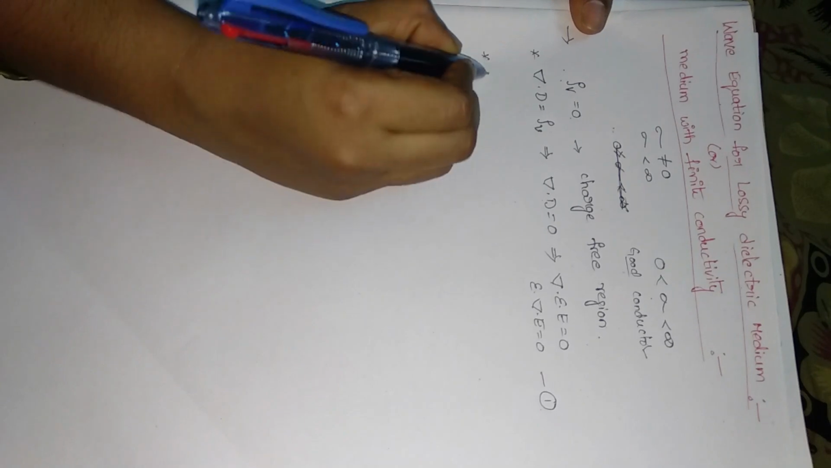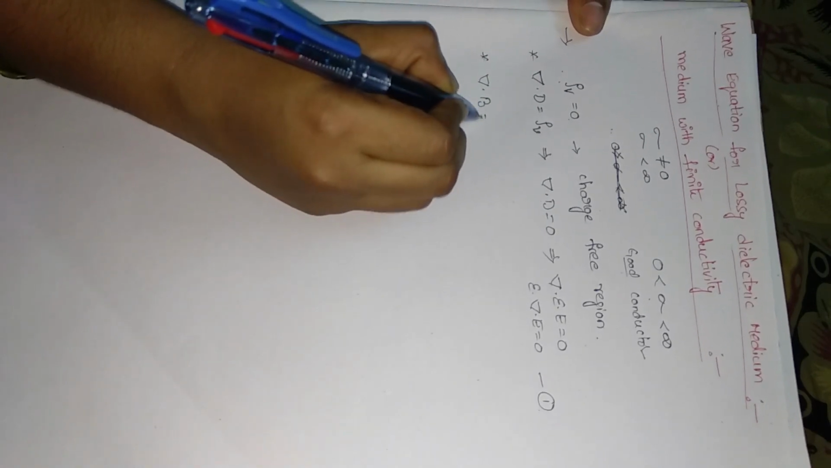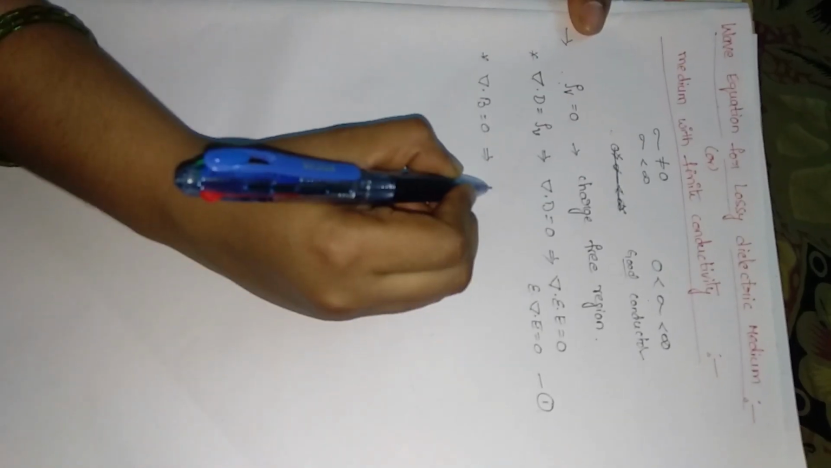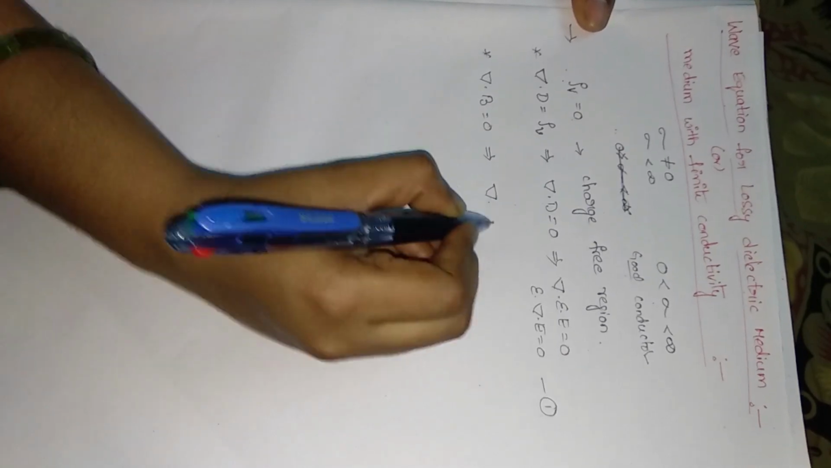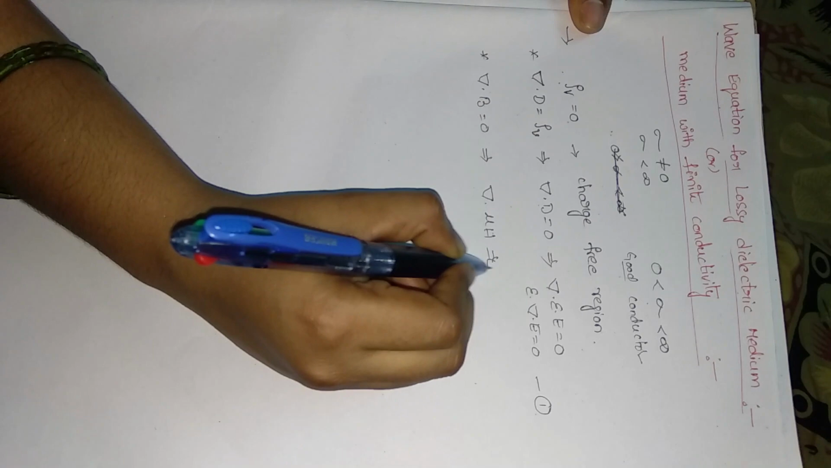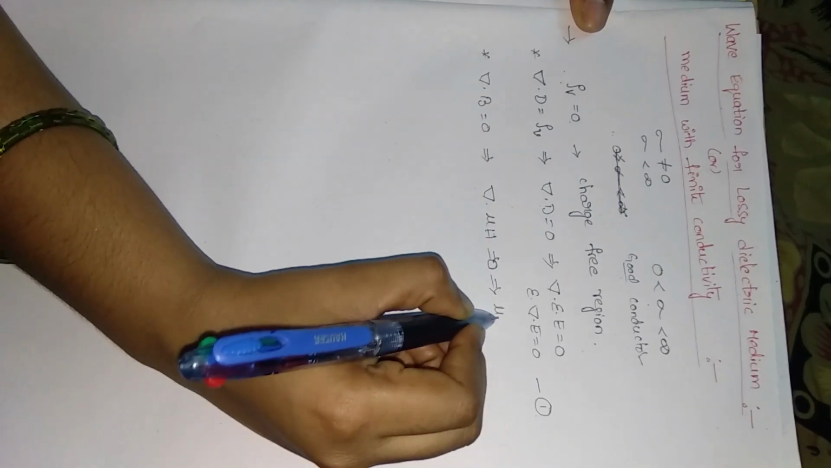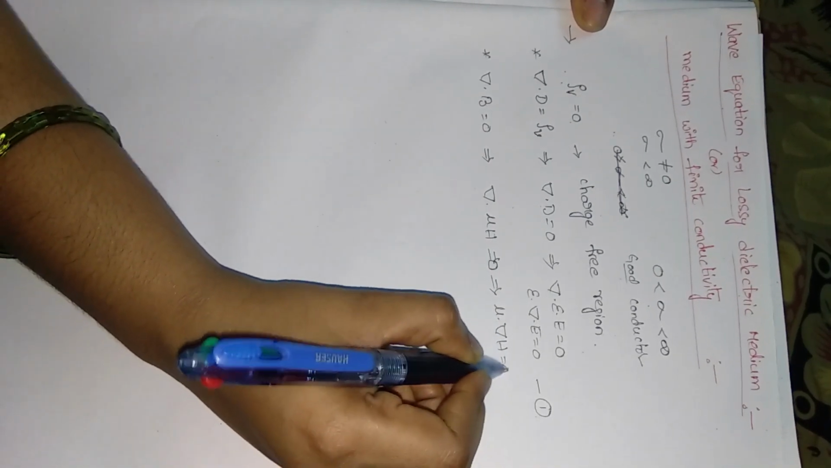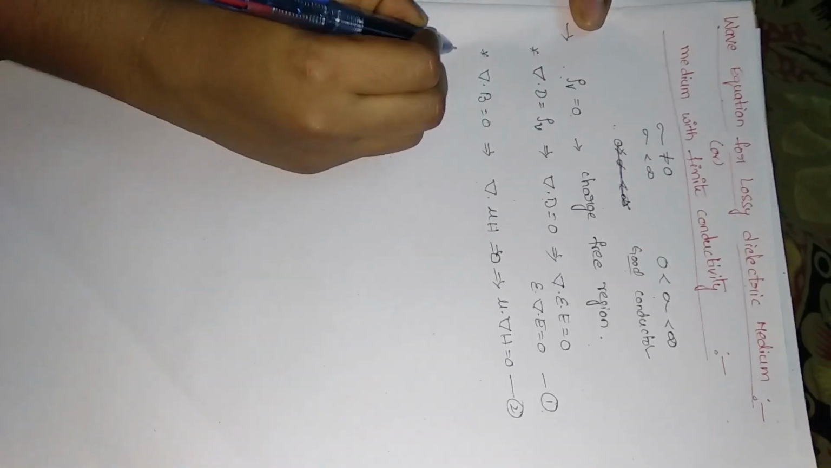Next is another equation, del dot B is equal to 0. We have B is equal to mu into H, so del dot H is equal to 0. That implies mu into del dot H is equal to 0. Let it be equation number 2.